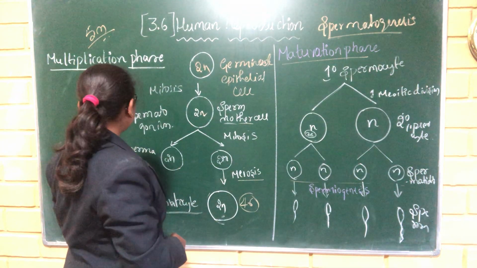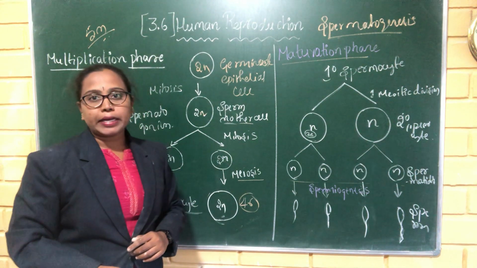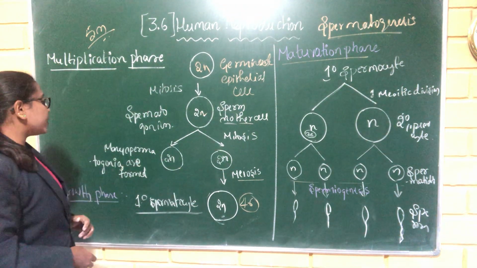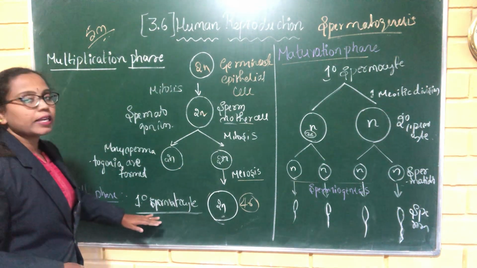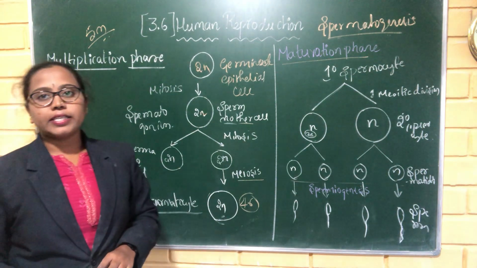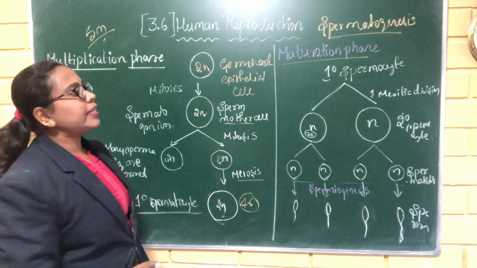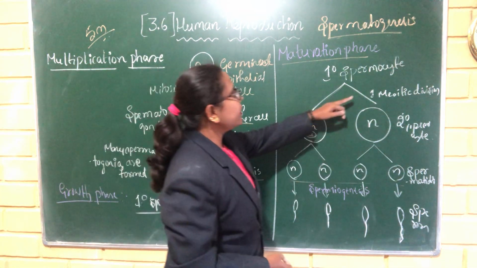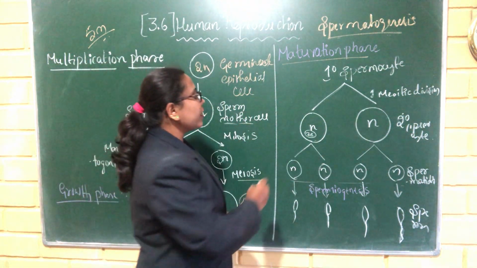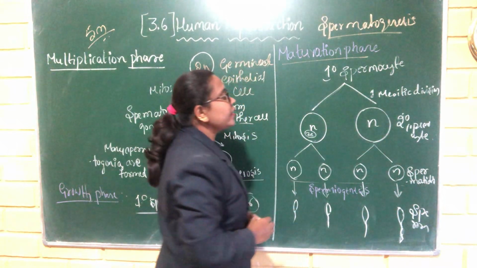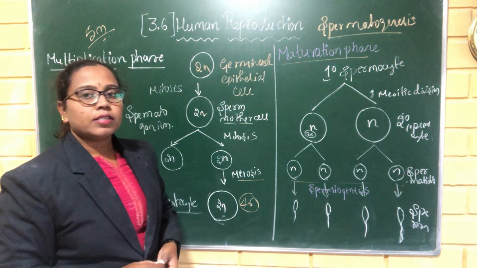They give rise to many spermatogonia, and those spermatogonia undergo meiosis. They develop into a primary spermatocyte, and the primary spermatocyte undergoes the first meiotic division. They give rise to a secondary haploid spermatocyte.